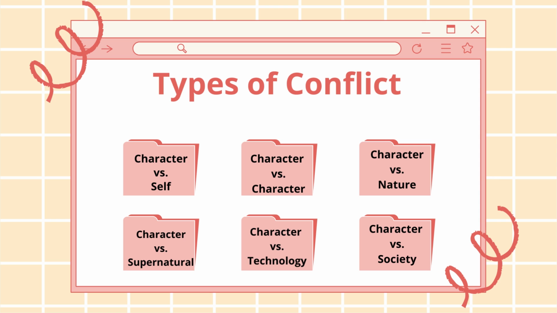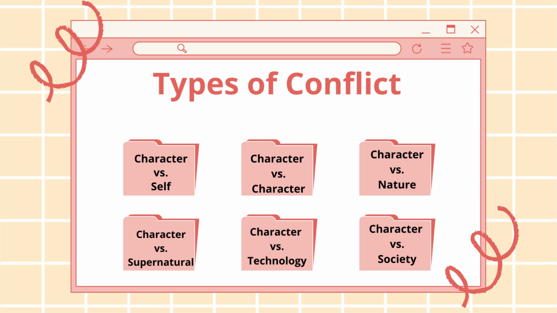Character versus self is a form of internal conflict that occurs within the mind of a character. It is also one of the most engaging sorts of conflict because it portrays the truth of life experiences with complicated individuals who are not at peace with themselves.